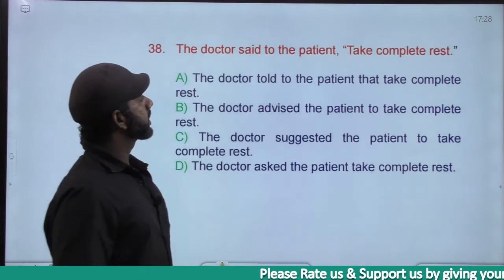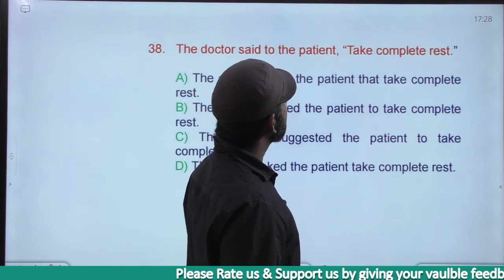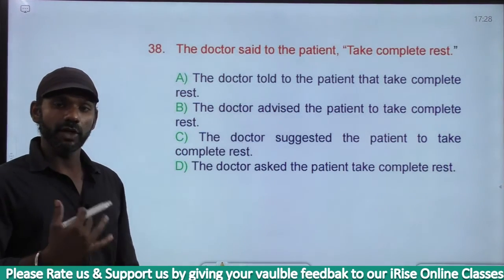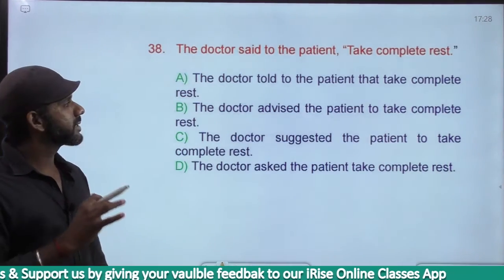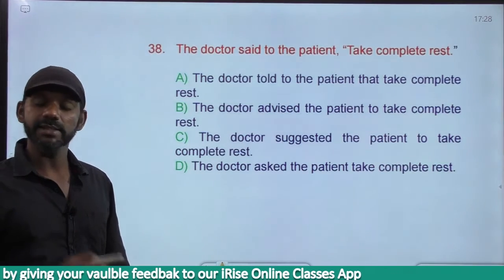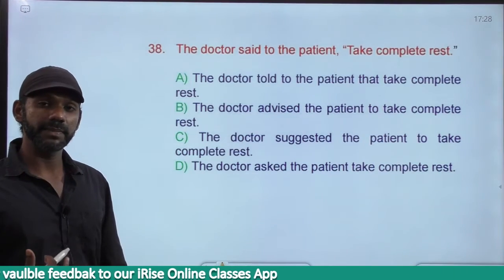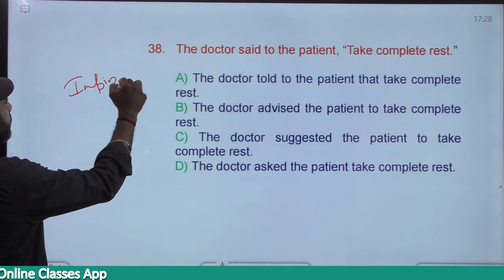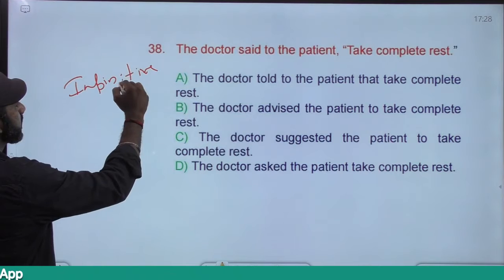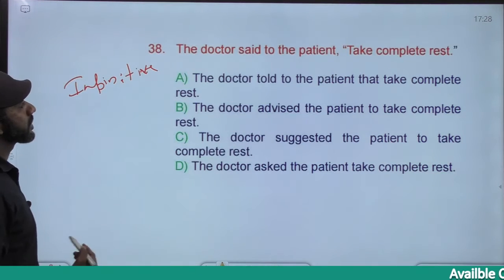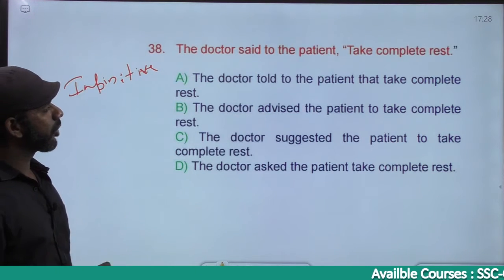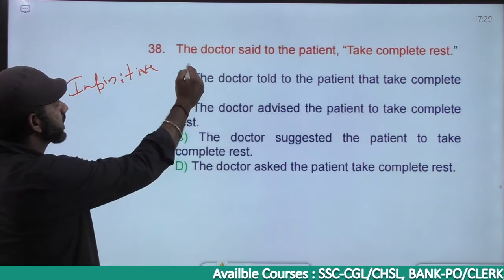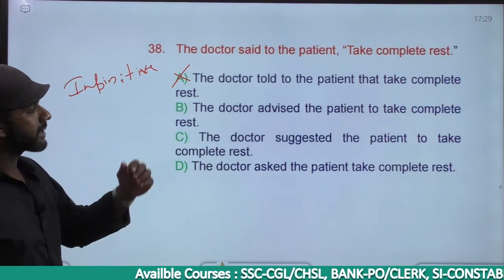The doctor said to the patient, "Take complete rest." This is an advice, a piece of advice. Doctors advise us. And a piece of advice in the indirect speech must be in the infinitive form. Advice comes under imperative sentences: request, order, advice, command. We want this sentence to be in the infinitive form. Based on that, A is eliminated because A is not in the infinitive form.